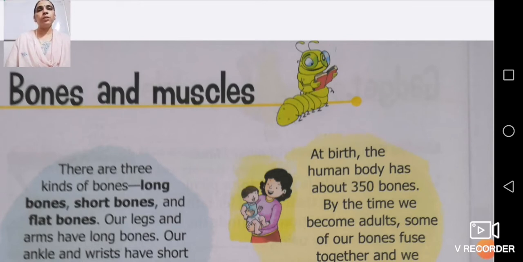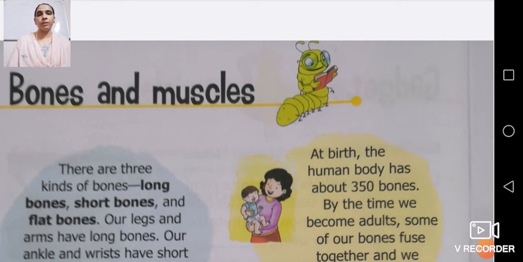So children, the topic for revision for today is bones and muscles. As you can see on the screen, bones and muscles. First of all, we will talk about the framework or the skeleton of our body. See children, our body is made up of a particular framework of bones covered with muscles, tissues and skin.